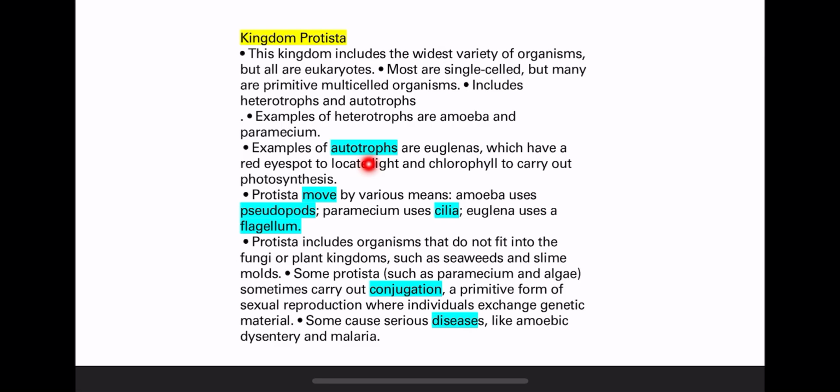They can carry out photosynthesis. Also, in Protista, they move in different ways. Some of them move with the help of pseudopods, others by cilia or flagella. Also, some of the Protista carry out conjugation, which is the process of forming a bridge to exchange genetic material. Some of them are pathogenic. They cause diseases, like amoeba, which causes amoebic dysentery, or Plasmodium, which causes malaria.